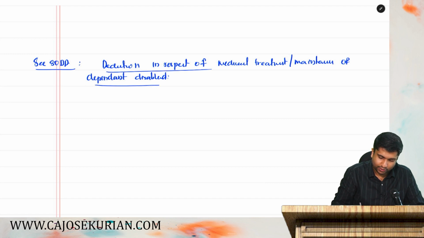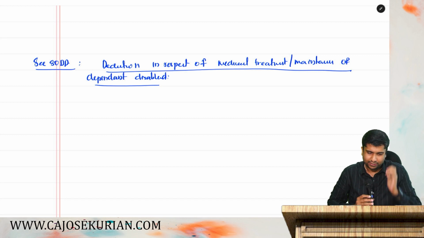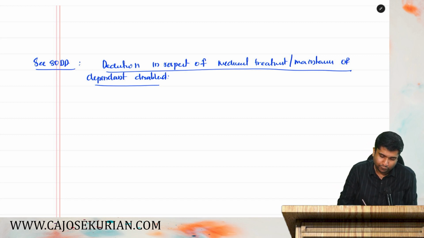So let's understand what is this medical expenditure or maintenance of dependent disabled. So listen friends, first of all, you have to be a resident individual or HUF in India.